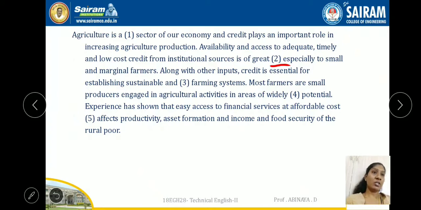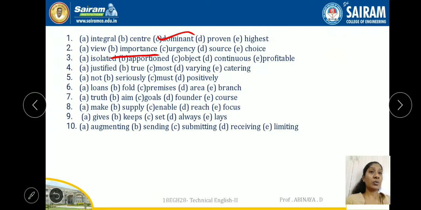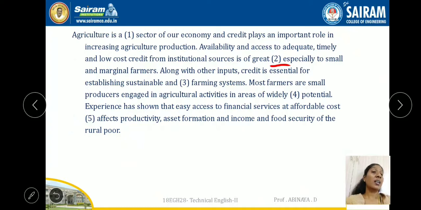So availability and access to adequate, timely and low cost credit from institutional sources is of great importance, especially to small and marginal farmers. It is not a great source, actually. That is not a source to a farmer, that is not a choice to farmers, that is not an urgency to farmers, that is not a view to the farmers. Actually that is importance, great importance. We cannot claim it as great choice or great view, it is a great importance, especially to small and marginal farmers. Along with other inputs, credit is essential for establishing sustainable and dash farming systems.